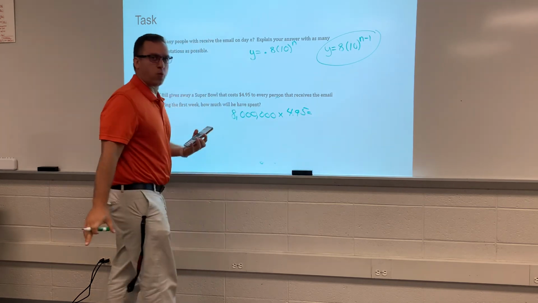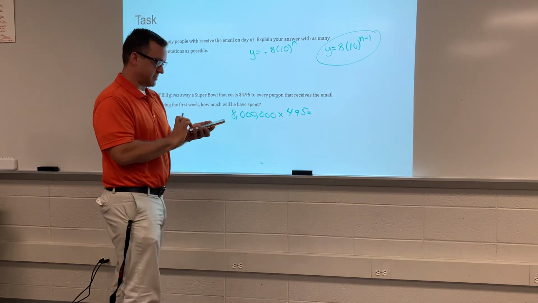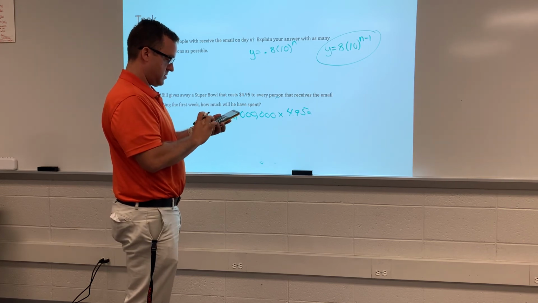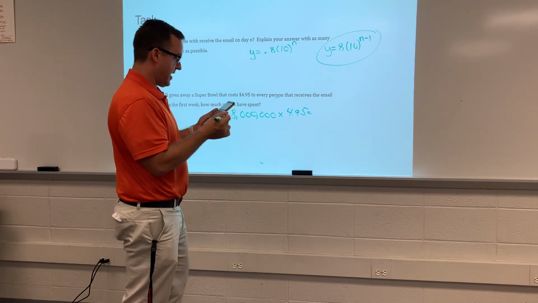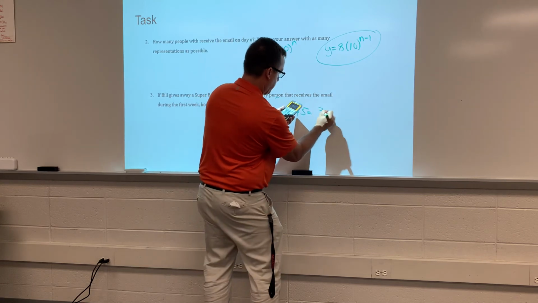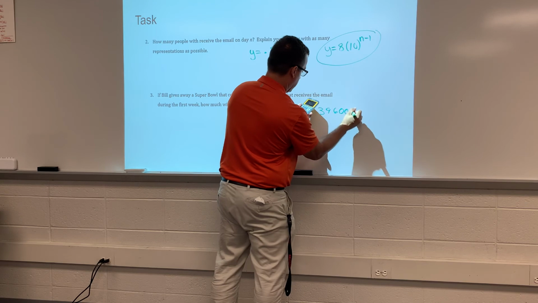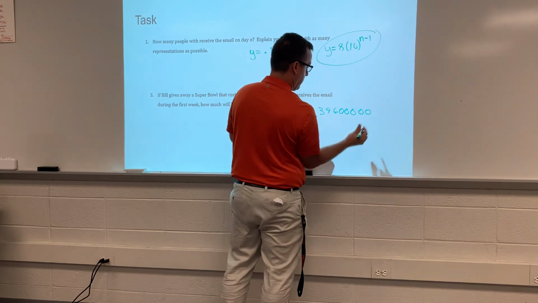And we have to see what total cost that is to his business. And when I write that down, I just get 396 and then 0, 0, 0, 0, 0.